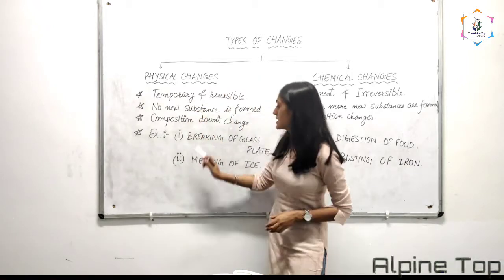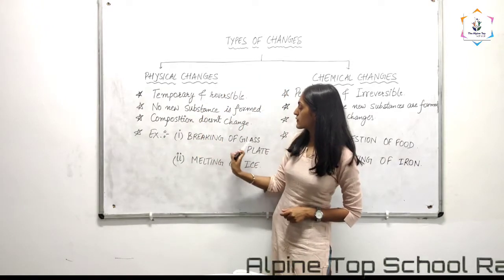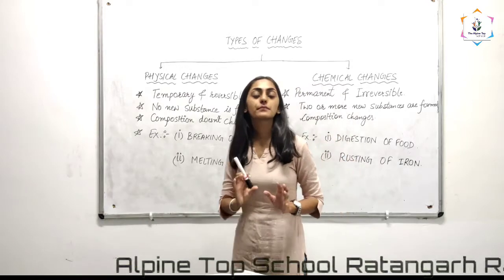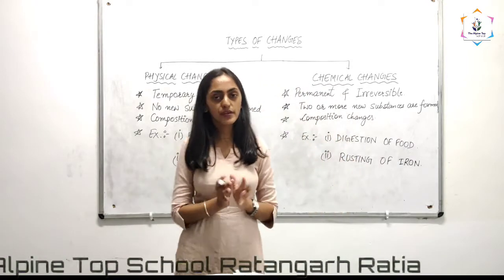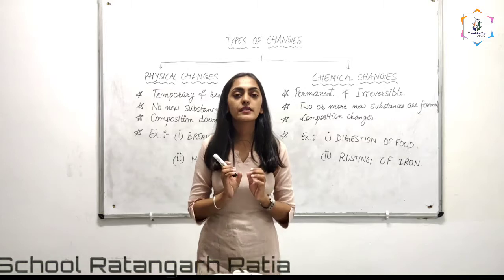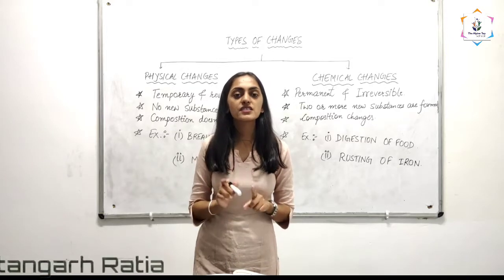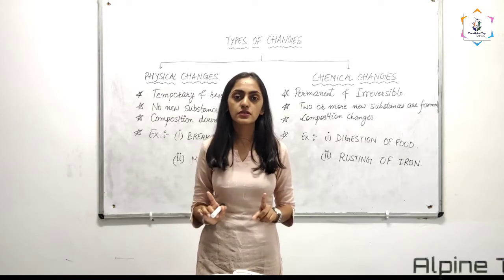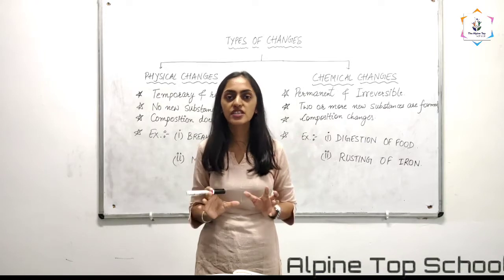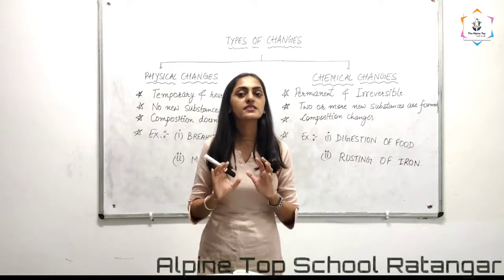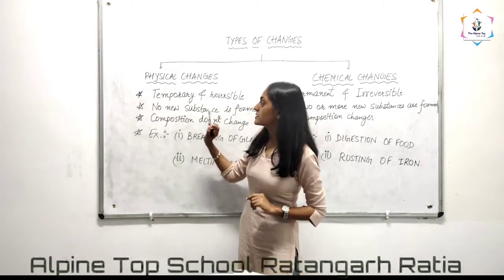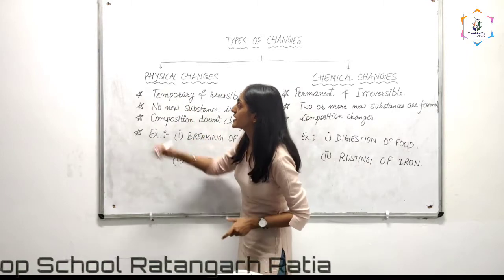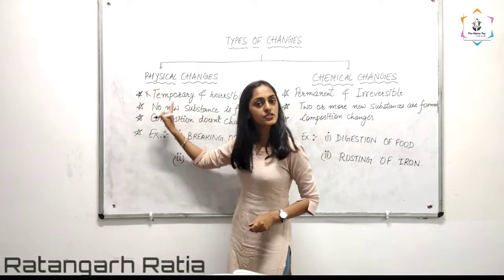In the first example, breaking of a glass plate, what happens when we break a glass plate? It breaks into pieces. When it breaks into pieces, this type of change cannot be reversed. You cannot change it back into a plate again. That means it is irreversible, so the first condition is not getting followed.